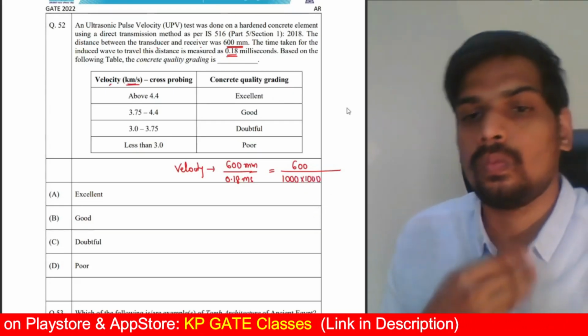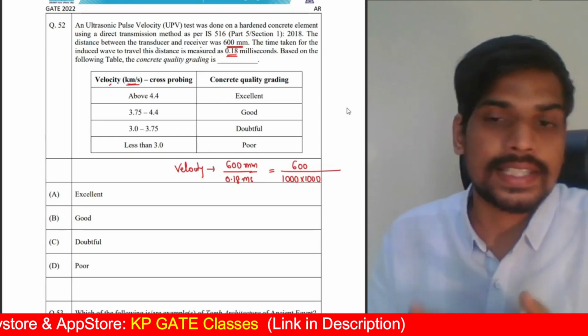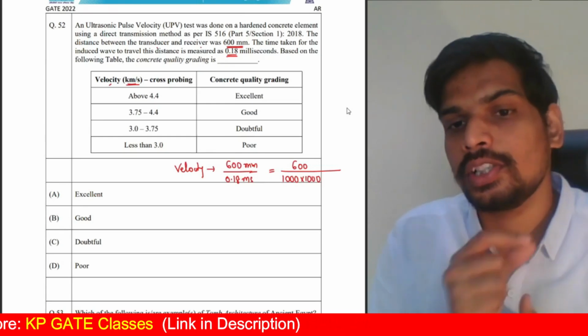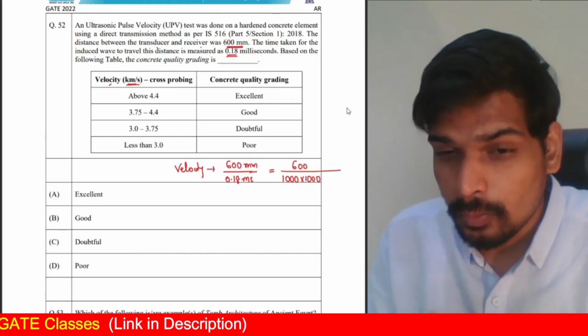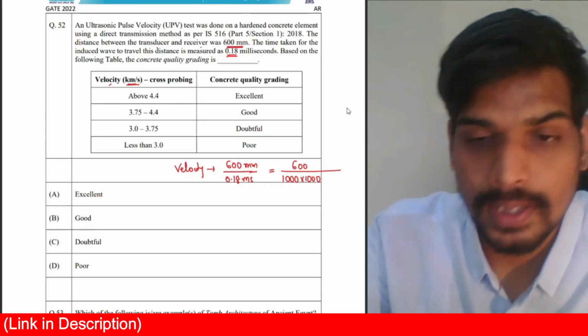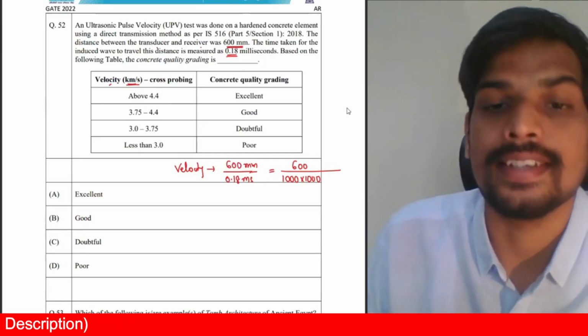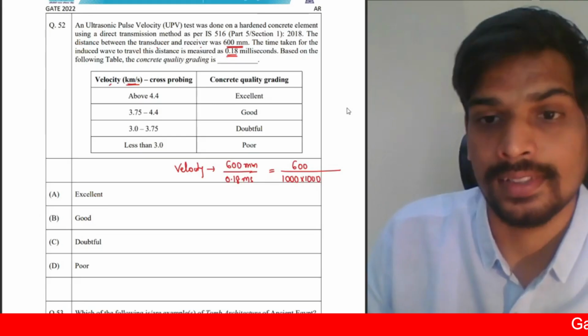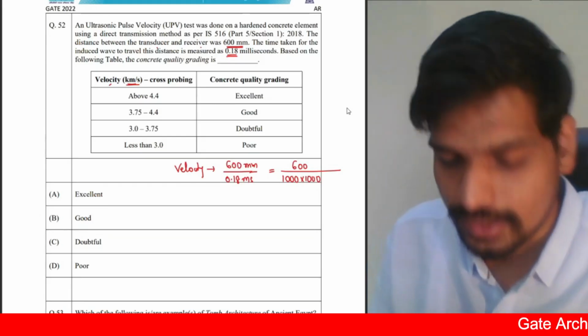Because 1 meter is 1000 mm. So first convert into meters. 600 divided by 1000 will give you 0.6 meters. Convert that 0.6 meters into kilometers. Divide again by 1000. So that is 0.0006. That is the length in kilometers.